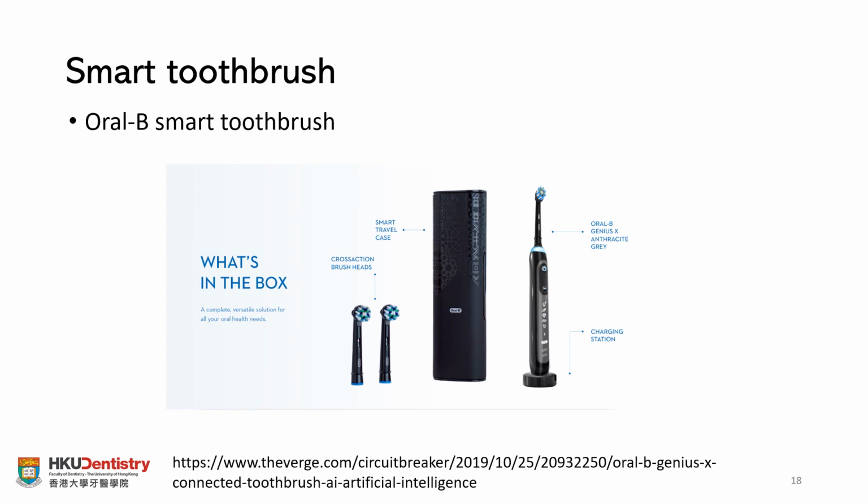Some of them even have sensors and a camera in the brush, and they can capture the plaque. If you don't brush some area of your teeth very well, they may suggest that this area needs more brushing. So they can also be very helpful and interesting.